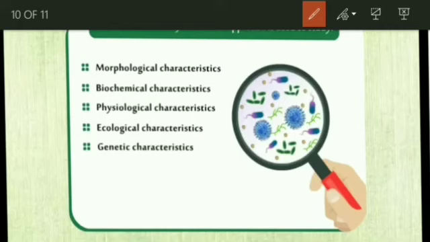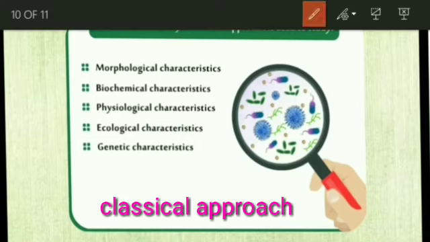If you want to identify or study a particular microorganism, there is the classical approach. What is the meaning of classical approach? Classical in the sense you could observe a microorganism by its morphological characteristics, in the sense how it appears. And biochemical characters, how their pathways work, what chemicals are present in it. Likewise, by using some biochemical tests also you could identify a microorganism.